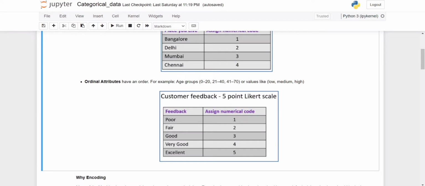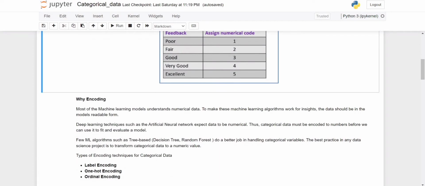If you want to convert this data into numerical format, we have a couple of approaches. Why do we need to convert it into numerical format? As we learned, our machine learning algorithm understands numerical data. So we need to convert the categorical data into numerical data, because if our machine learning algorithm does not understand the data we are sending, it will not predict the result.